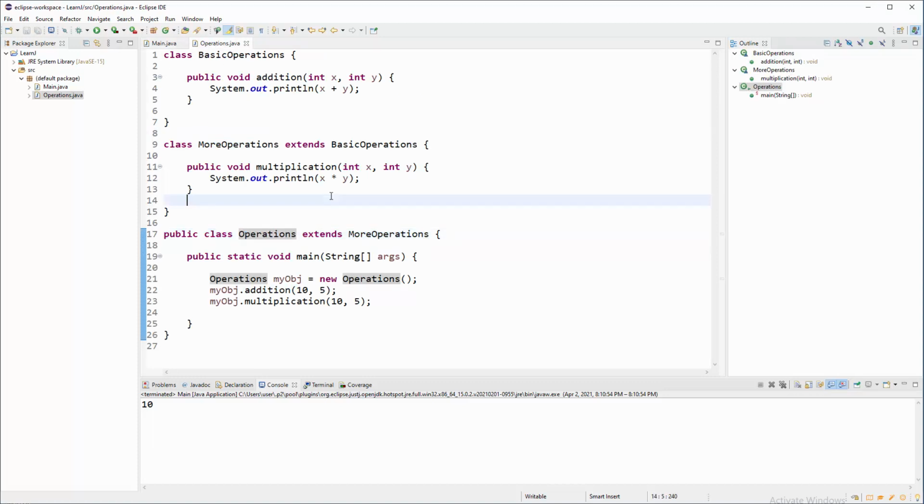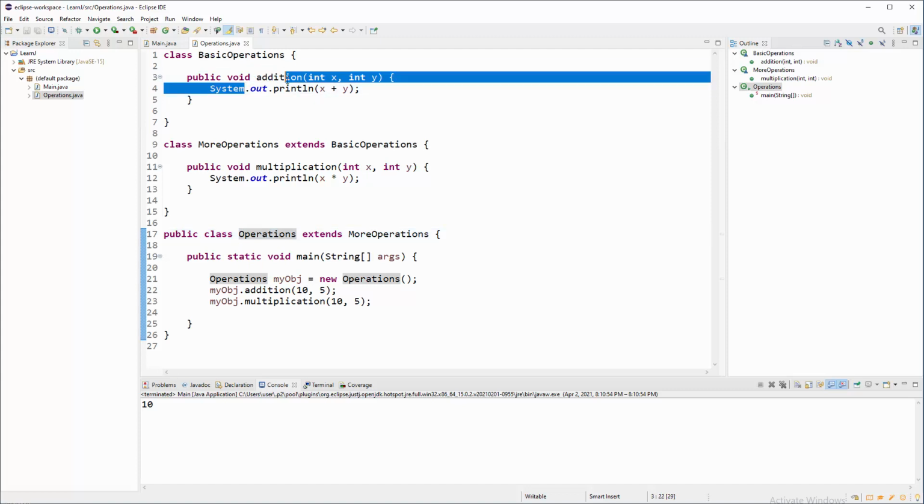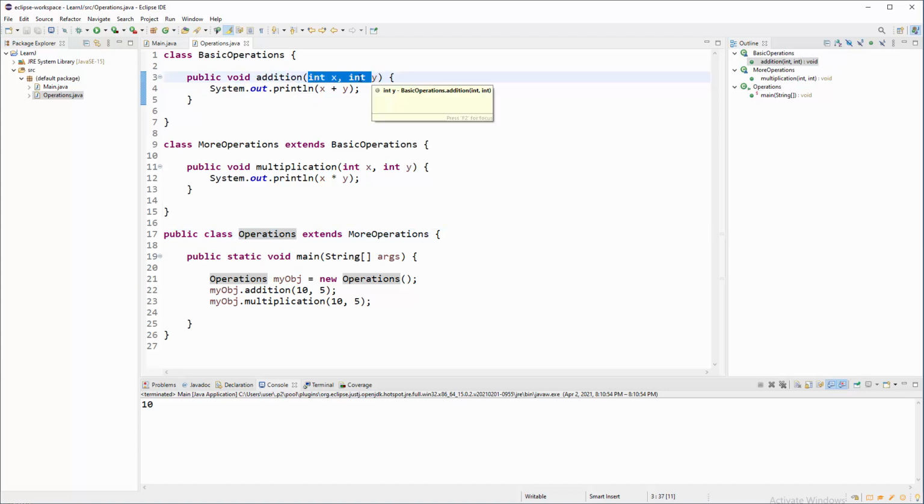Let me repeat what we were doing. We have primary basic operations, which is a class outside of class operations. Here we have some kind of method that will grab two attributes, then it will do some kind of very simple operations on it that we can directly print down there through that method. Now if you want to inherit in operations something from basic operations, you're gonna say extends basic operations, and if you want to inherit from more operations, then you're gonna say extends from more operations.